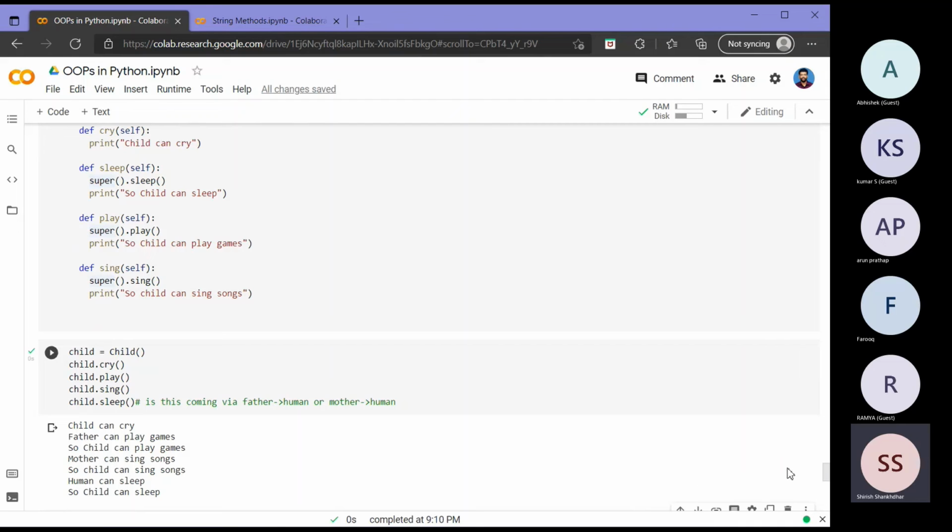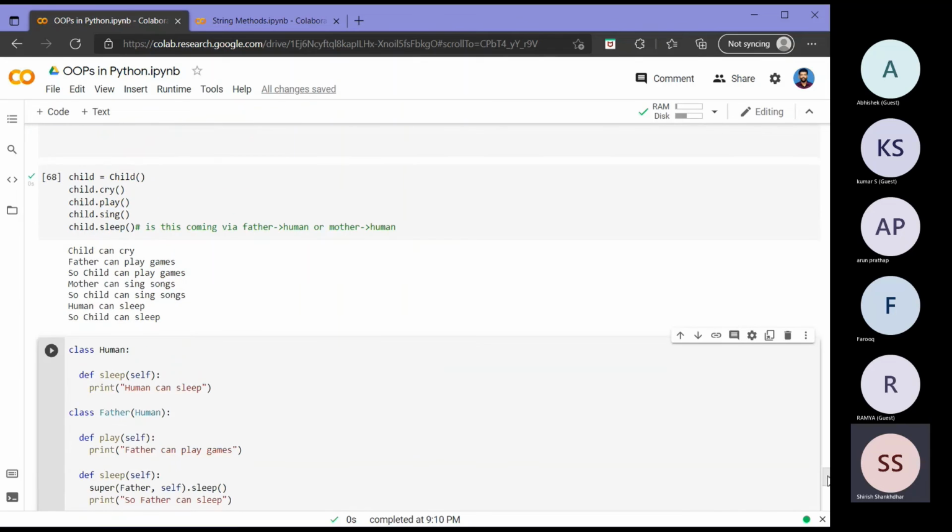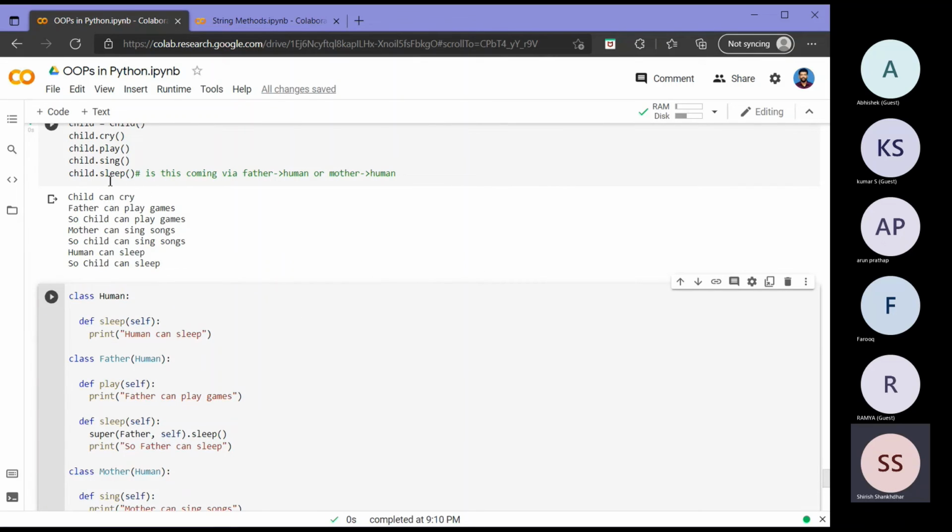So then one more thing I wanted to cover. One point here is I call child.sleep here. So as we saw earlier, the child is derived from father and mother, but not directly from human. But sleep is defined in the human class, right? So there are two paths here. The sleep can come through the father-human root or the mother-human root. Like we say, a human has 23 pairs of chromosomes. Out of that 23 come from mother, 23 come from father, like that. So from which root is this sleep method applicable? That is what I want to tell.